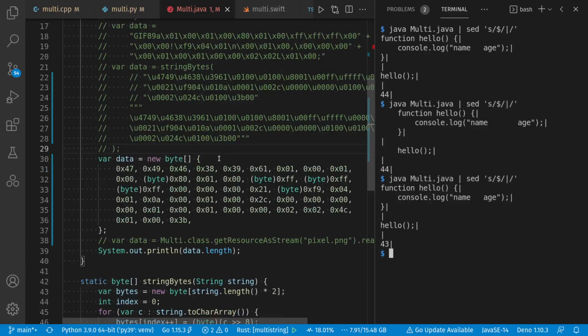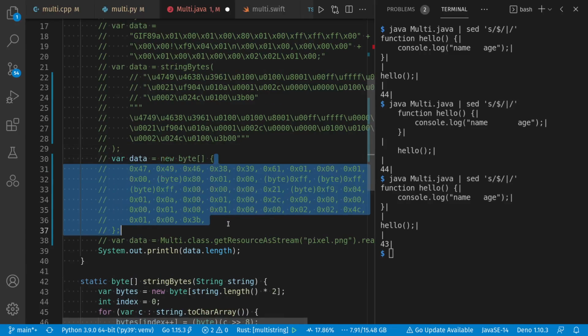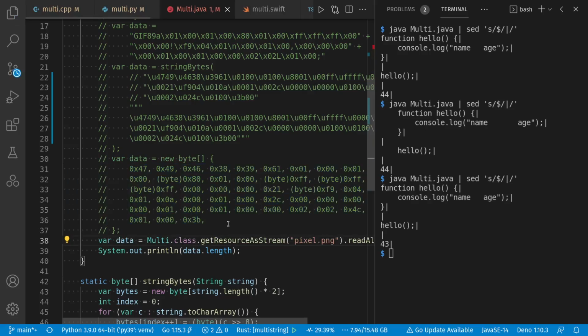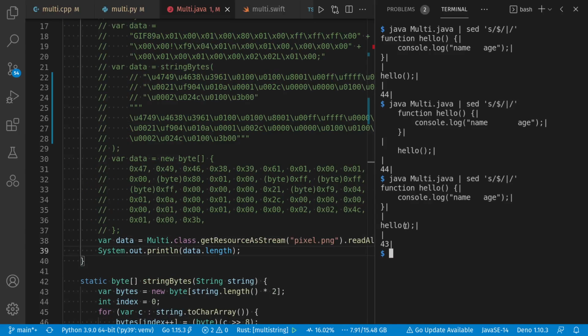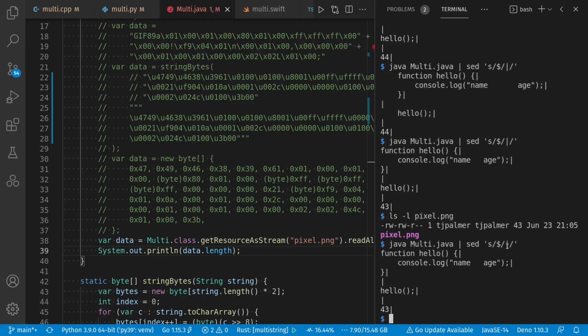But really, none of these are great in Java. What makes more sense is to load a separate file as a resource. This is a runtime operation, though not terribly inconvenient. And if we look here, we see that we have a file there. It's 43 bytes long. If we run our program, we get 43 bytes. And since Java is usually shipped as jar files zipped together, this would pull it out of the jar file and not treat it as a separate file in the way you ship it around. Though I do get curious if any ahead-of-time compilers try to optimize this into just embedding binary data into an executable.